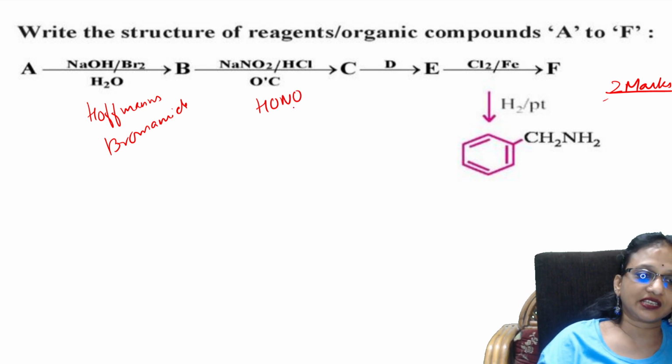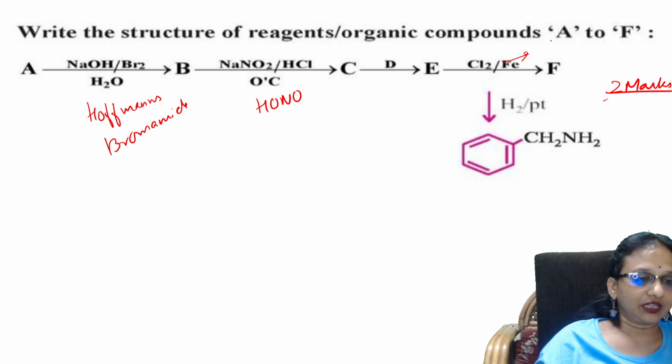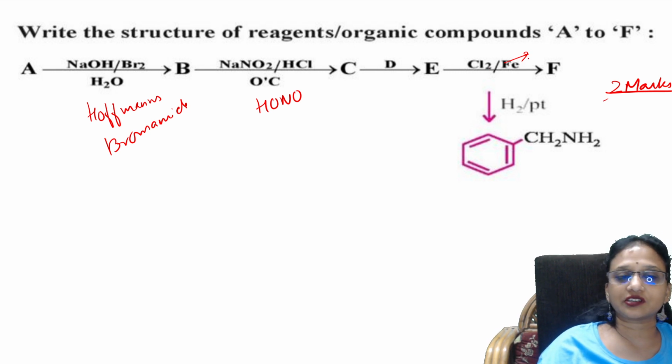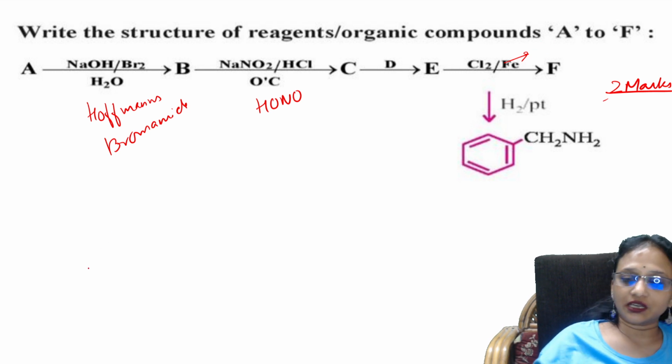Then what is this, in the presence of chlorine and metal? You will be adding the chlorine part. We will see whether it is Sandmeyer's reaction or what it is, we will check.